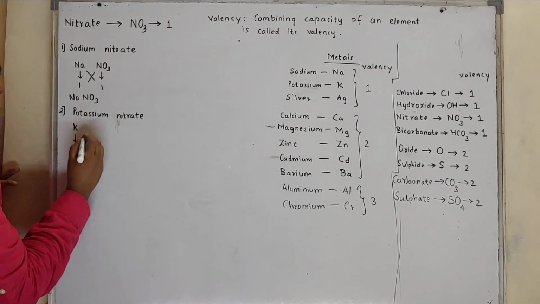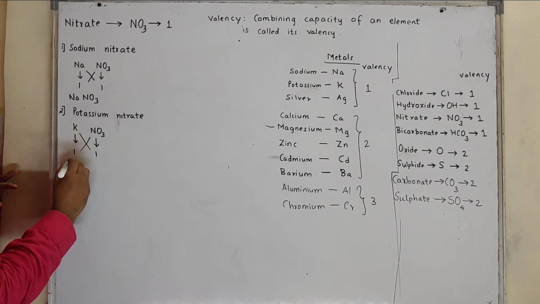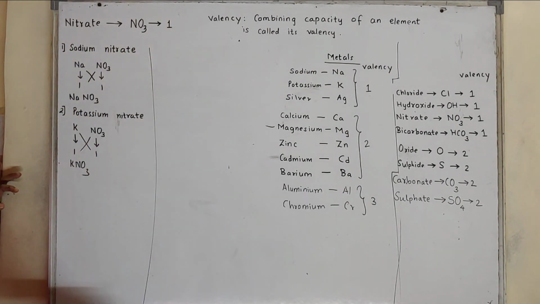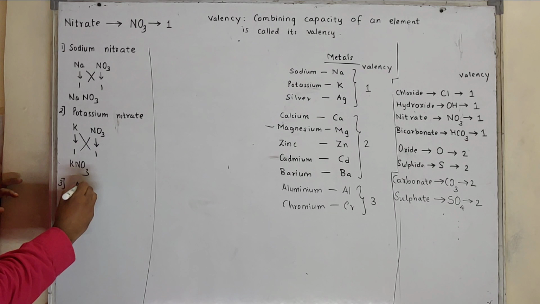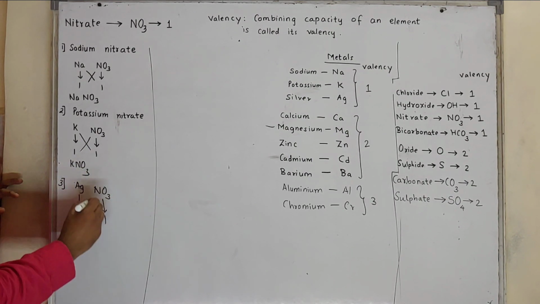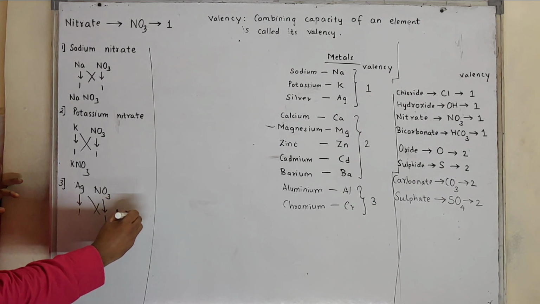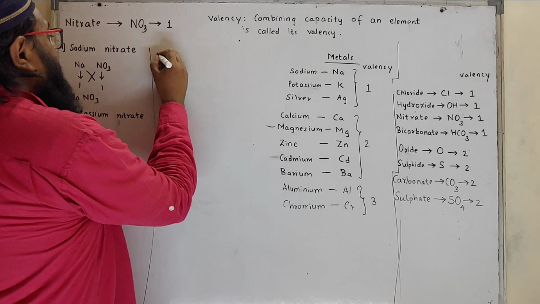Potassium valency is 1, nitrate is NO3, valency is 1, formula will be KNO3. Then comes silver nitrate. Silver is Ag, valency is 1, nitrate is NO3, valency 1, formula will be AgNO3. Then next formula is calcium nitrate.